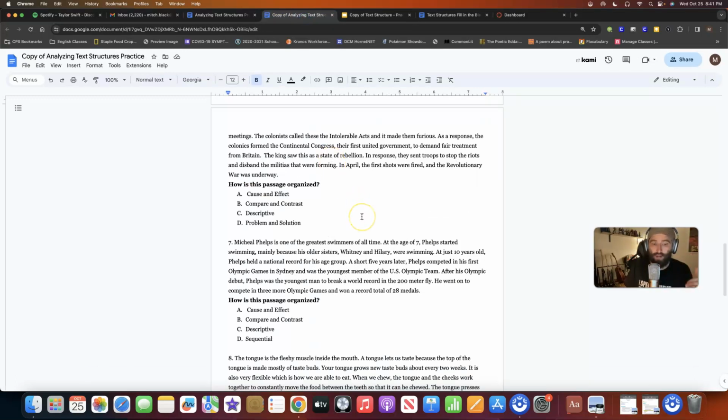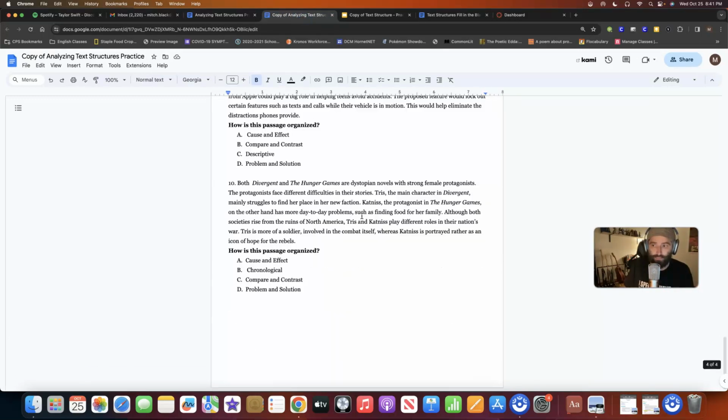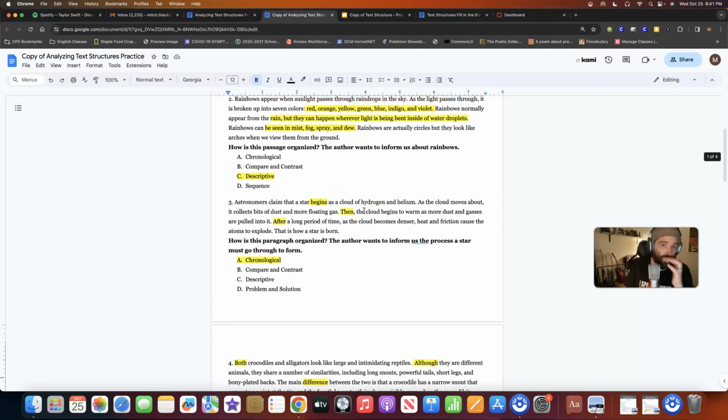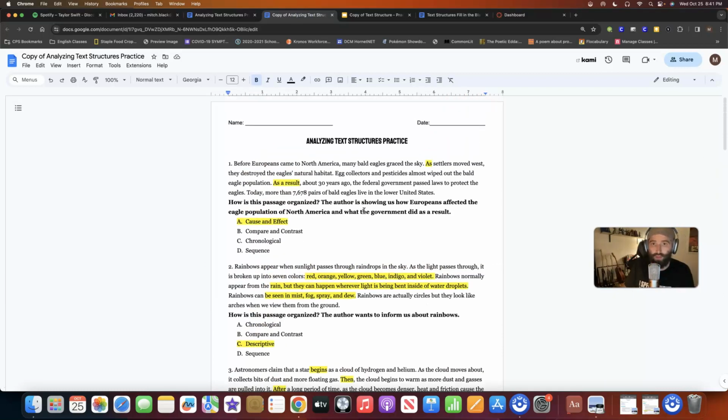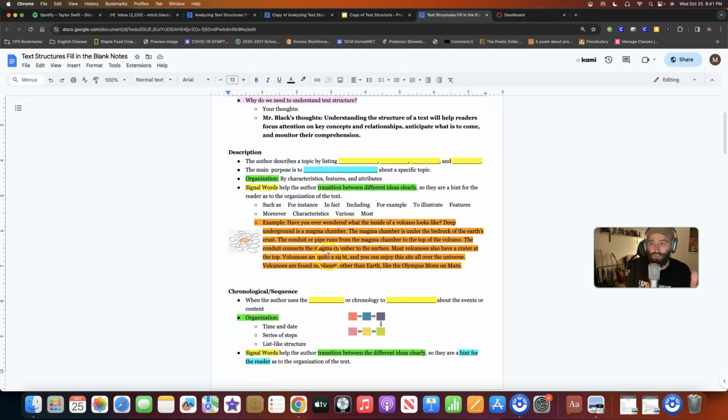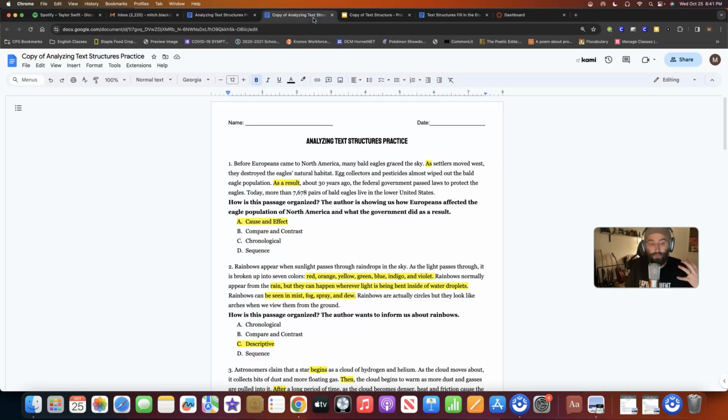Okay, so right now we're going to do 6 through 10. And then I'm going to come over and check 6 through 10, review back through this. Make sure you're highlighting both the answer choice, obviously, and any signal words you see. Reference back to your notes for the signal words if you need to, because that's what it's there for. Also reference back to your notes for the purpose. And just remember,